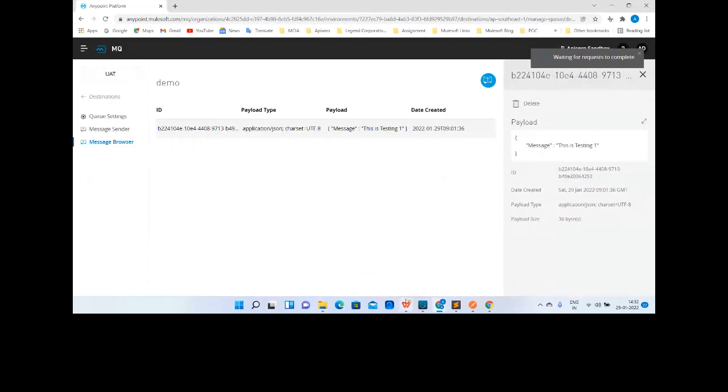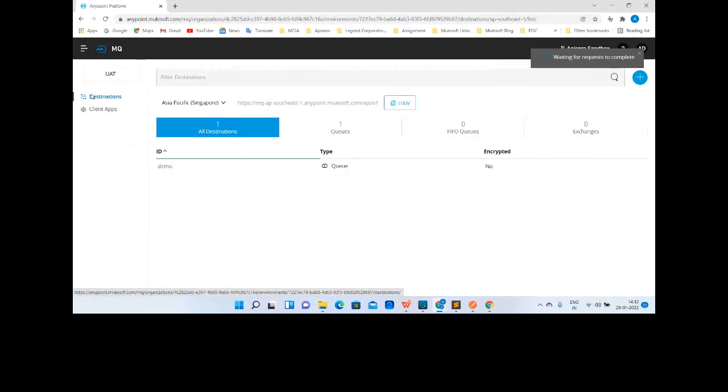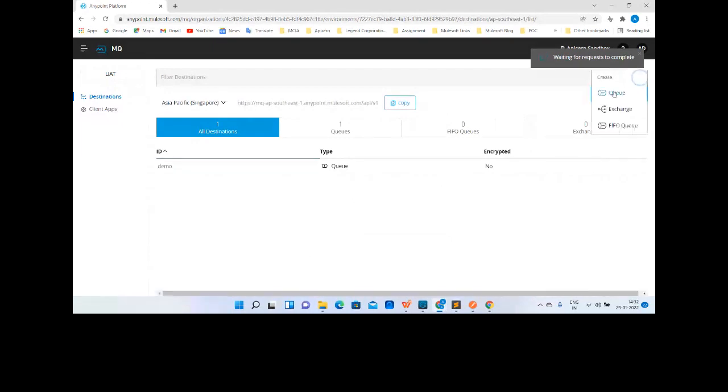Perfect. So we are good at this point of time. We have understood what queues are. We know what different kinds of queues there are: queue, exchange, FIFO, and another queue, DLQ, which is similar to a queue. The only thing is that the DLQ is assigned to a queue, or you can say the DLQ is a child of the parent queue.